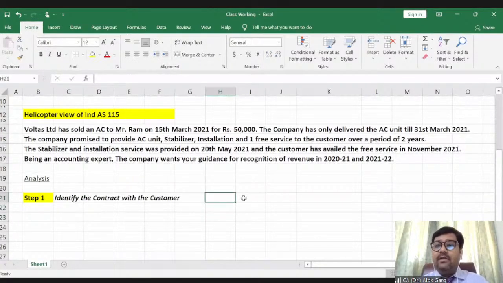Whether the person who is buying the goods from Voltas is a customer, whether Voltas, which is selling an air conditioner, is doing so in the ordinary course of business, answer is yes. When the customer is paying money and Voltas is issuing an invoice to the customer, of course, they are entering into a contract. I'll discuss the nitty-gritties in detail, but for the sake of understanding Ind AS 115 with this particular example, is it a contract with the customer? Answer is yes. This is a contract with the customer. Okay. Step 2.